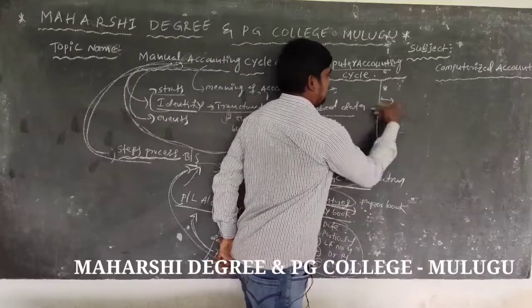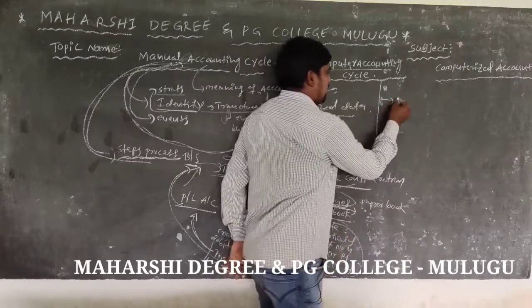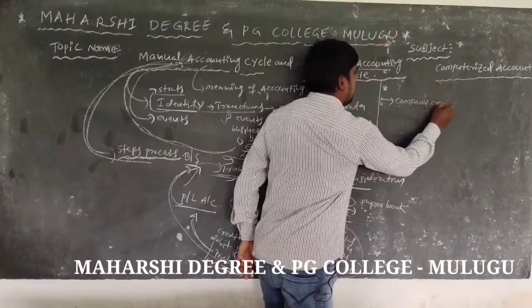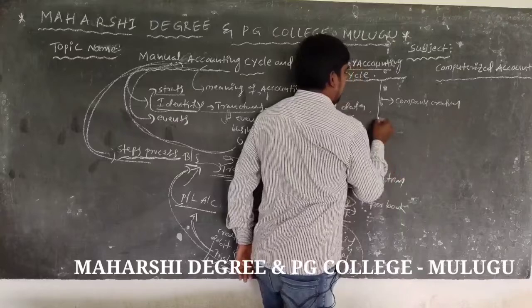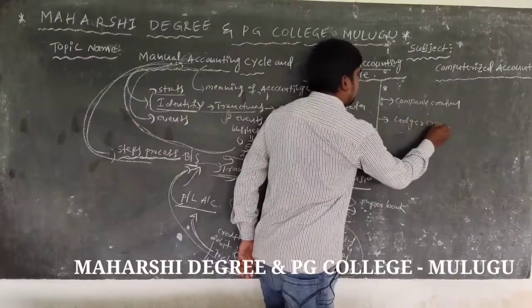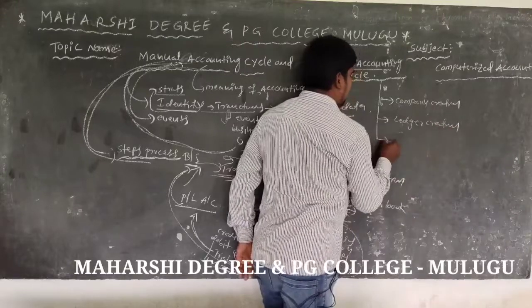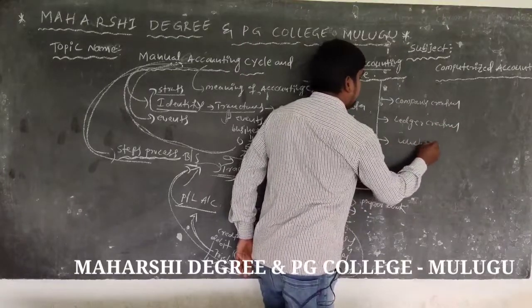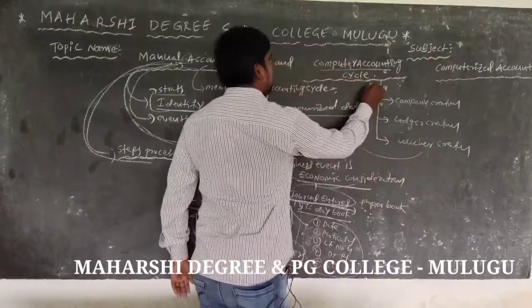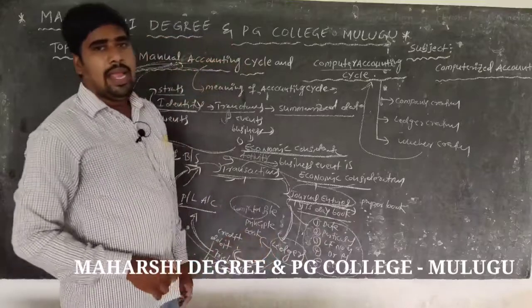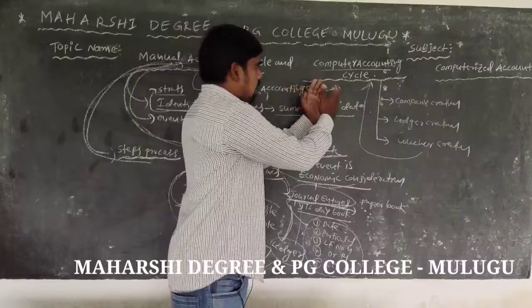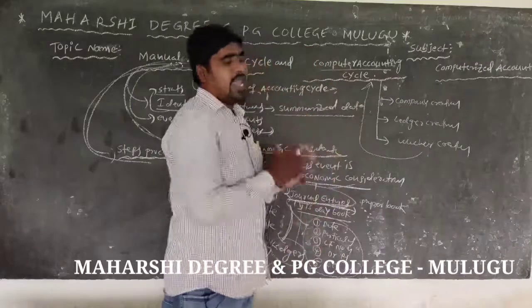So the computerized accounting cycle majorly involves three steps. First step, company creation. Second step, ledger creation. And finally, voucher creation. So this involves three steps in the computer accounting cycle. So this is the manual accounting cycle and the computer accounting cycle.